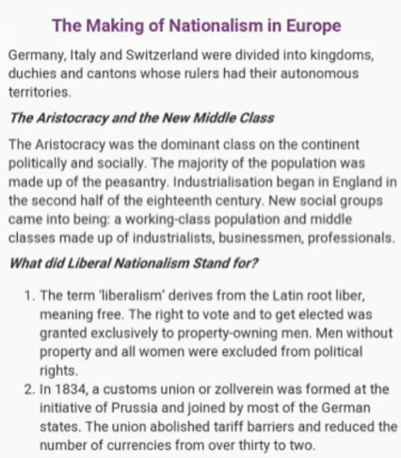In 1834, a customs union or Zollverein was formed at the initiative of Prussia and joined by most of the German states. The union abolished tariff barriers and reduced the number of currencies from over 30 to 2.